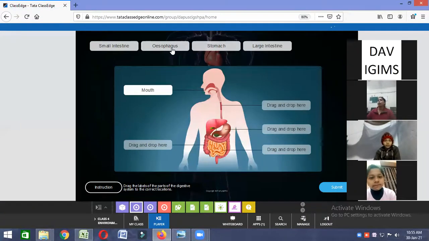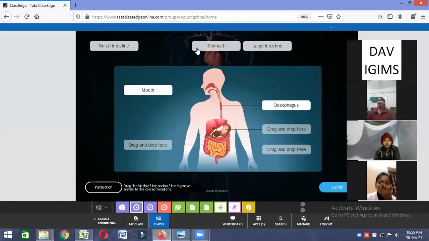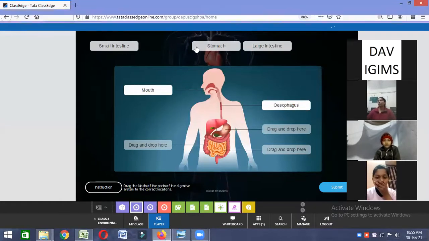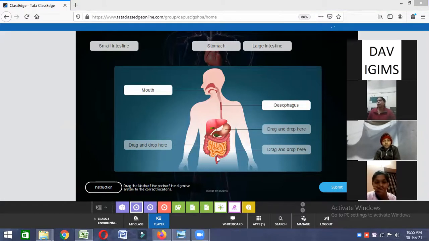Okay. Now come to the food pipe or esophagus. See this. This is esophagus. Okay. Now come to the stomach. I am going to show you the stomach. Now see this. I'm going to drag it.